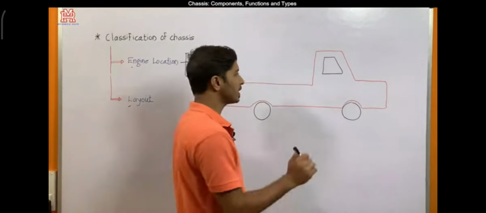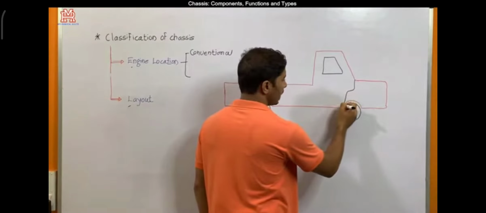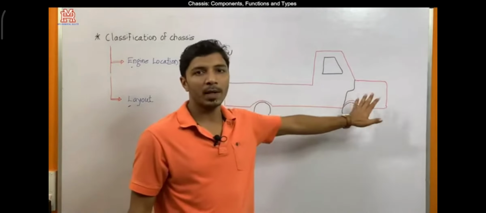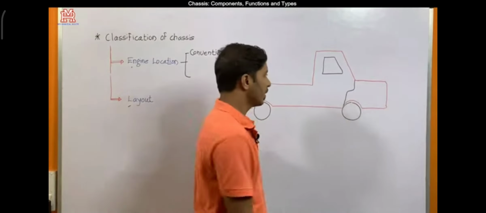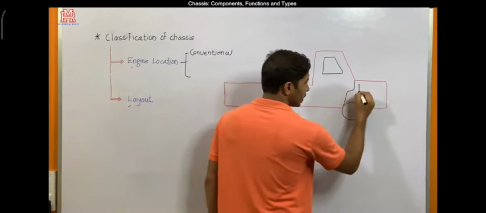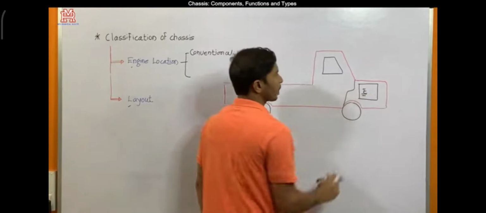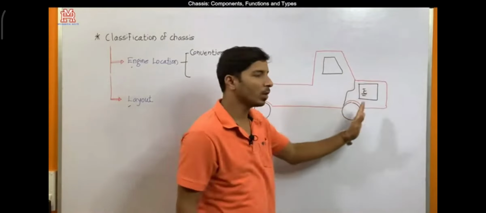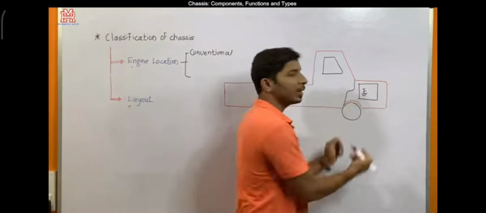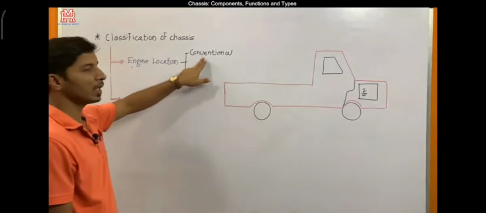In a conventional chassis you will find that the driver's cabin is separated from the engine compartment, meaning you will find an isolated or separate engine compartment. So the engine is placed in this portion. So this is the engine, meaning the engine is placed in front of the driver's cabin, or the engine compartment is totally different from the driver cabin, and that chassis can be called a conventional chassis.